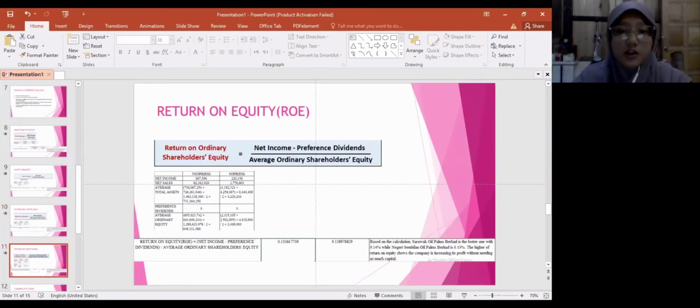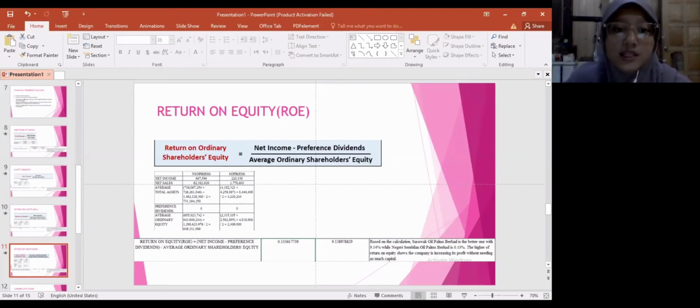Next is return on equity. The formula for return on equity is net income minus preference dividends divided by average ordinary shareholders' equity. So, to get average ordinary shareholder equity, we look at its financial position at the side of total equity. We added 2019 amount and 2020 amount and divide by 2.